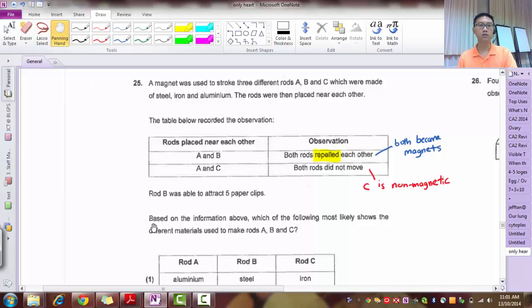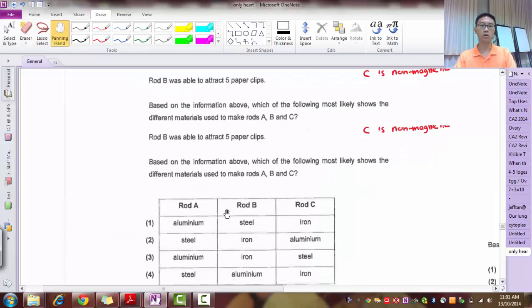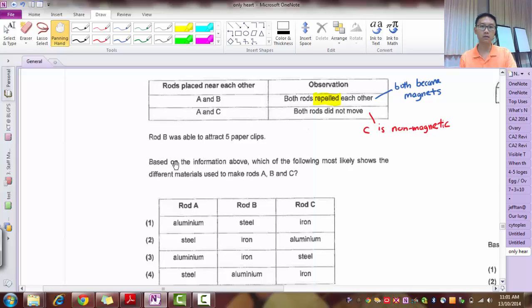Then it says rod B was able to attract 5 paper clips. So based on the information below, what are the most likely materials being used? So recall. A and B are magnets, so it definitely has to be steel and iron, and aluminium cannot be magnetized, so that's why 2 is my answer. Very straightforward.